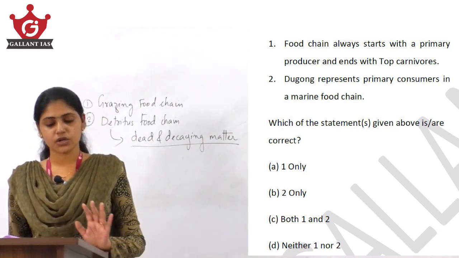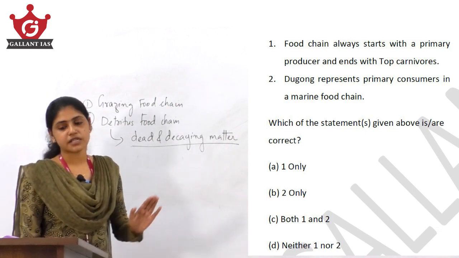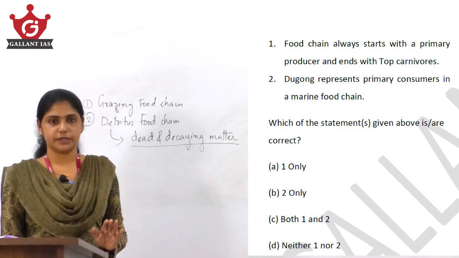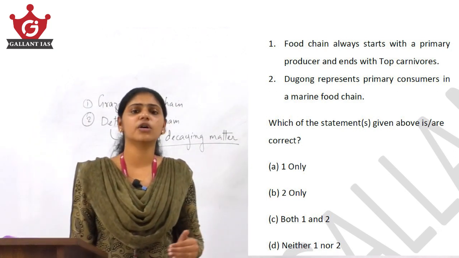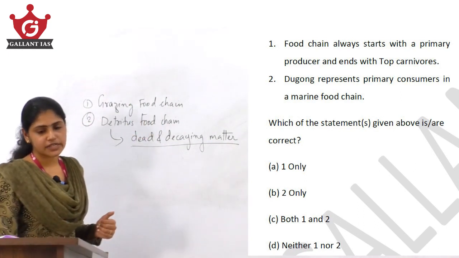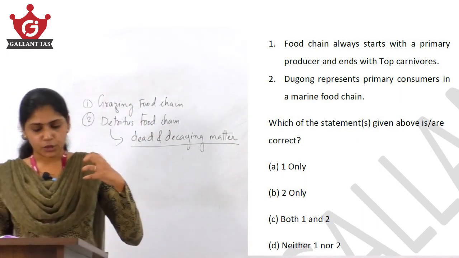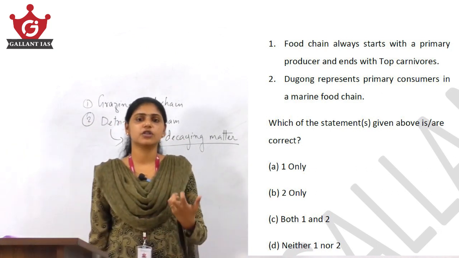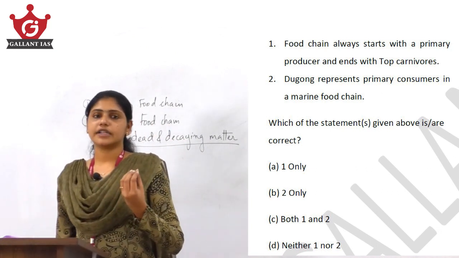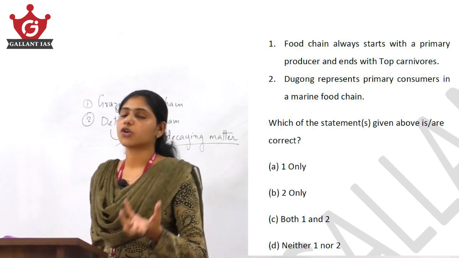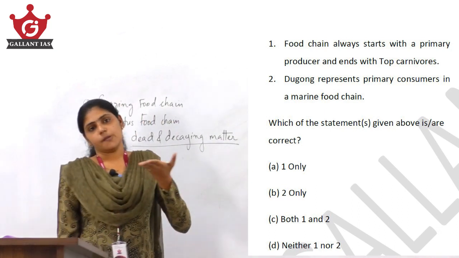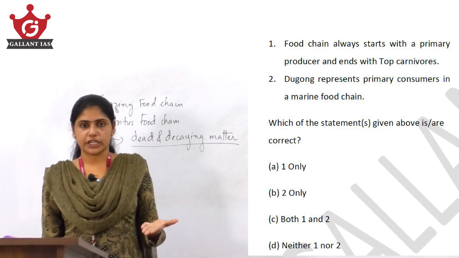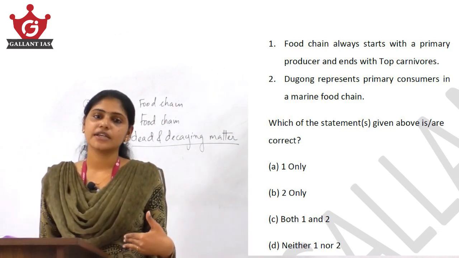The second statement says dugong represents primary consumers in a marine food chain. You know dugong? When we talk about the marine food chain, the dugongs, these animals, are mammals, right? They are mammals and they occupy the second level in the food chain. That is, they are feeding upon the seagrass.